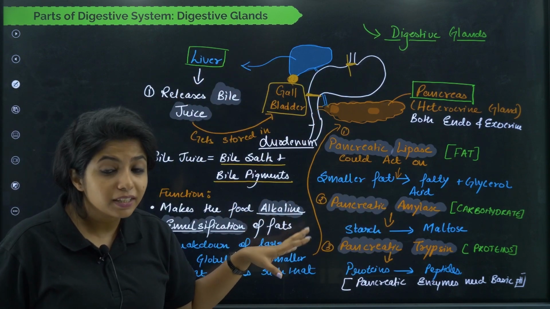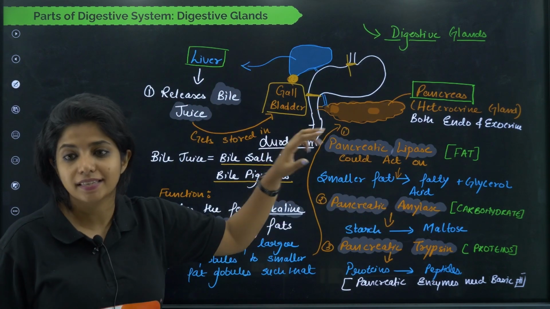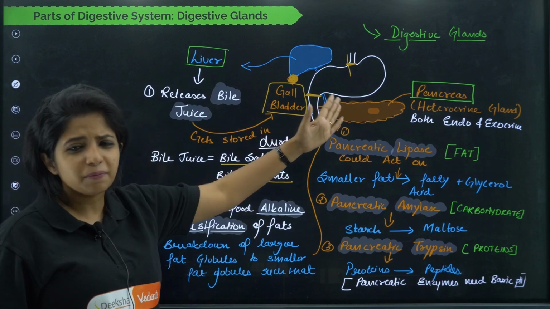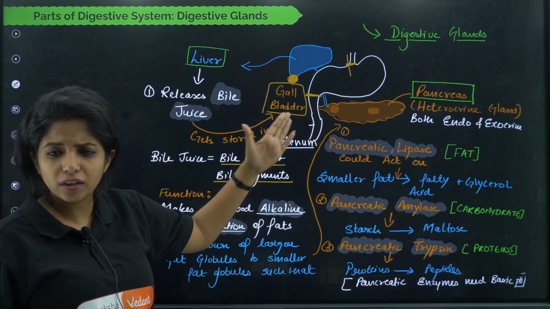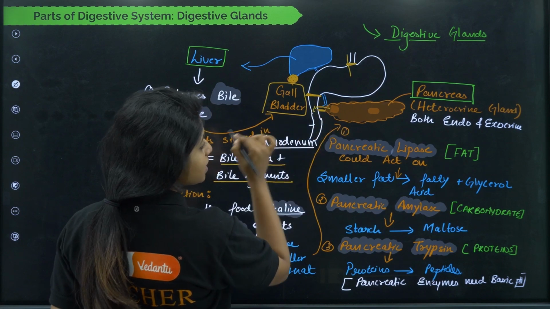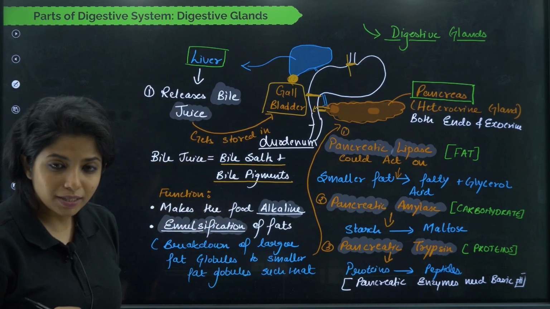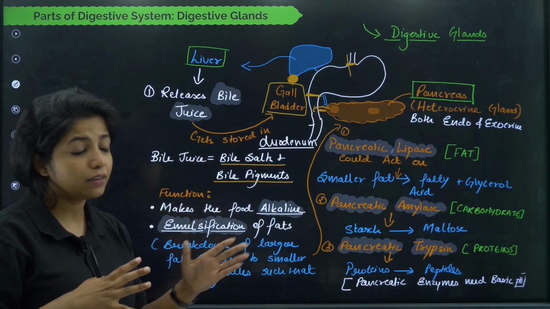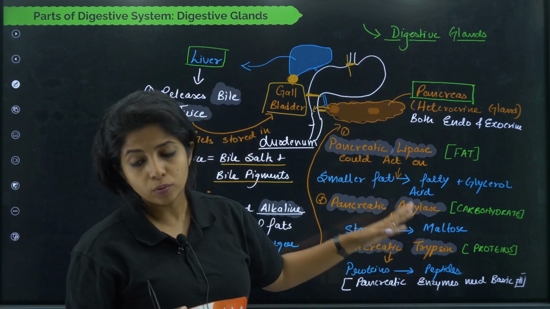And who are the next set of enzymes? Those are the pancreatic enzymes. And how is the pancreas here, ma'am? How can they produce things in the duodenum? Basically, they have some association like this, through which the enzymes can come and act. So I am going to make food alkaline so that it becomes easy for them to act.